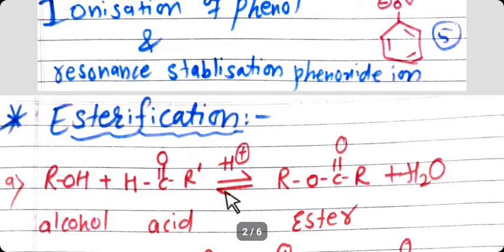The reaction is reversible and carried out in the presence of concentrated sulfuric acid, that's why H plus is on the reversible arrow. It forms ester, RC double bond OR, with the removal of water.